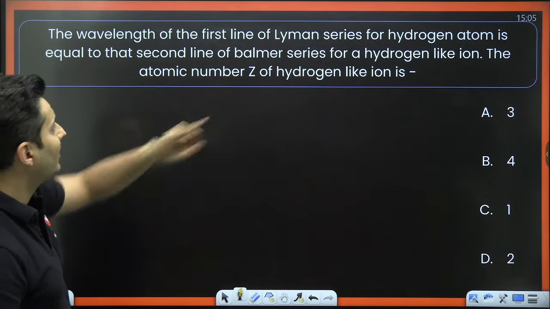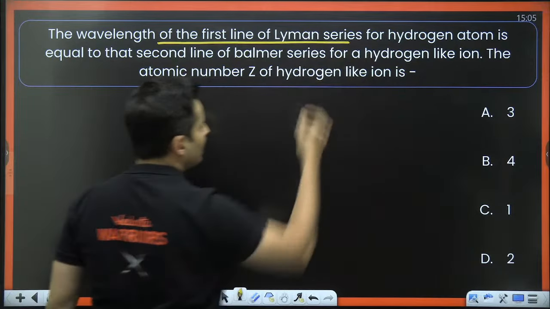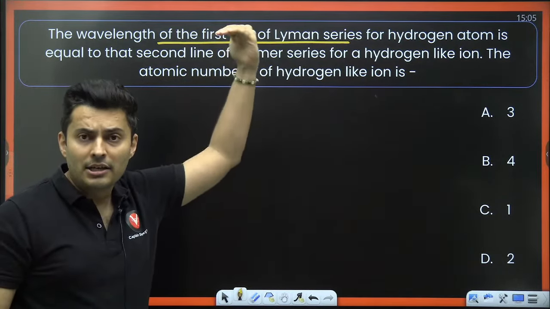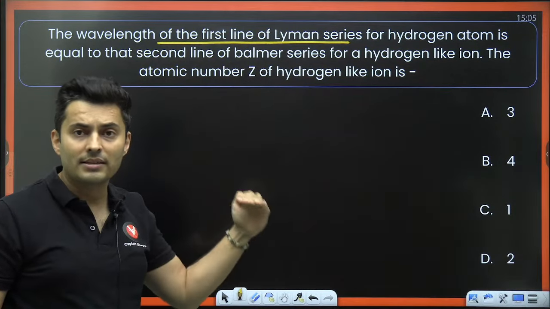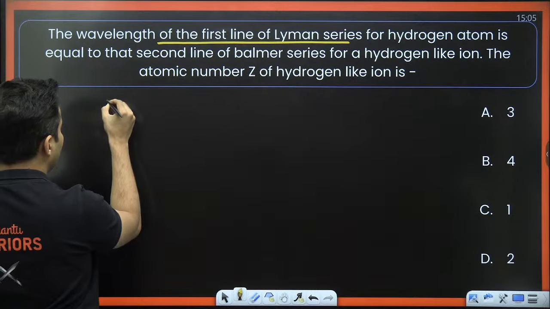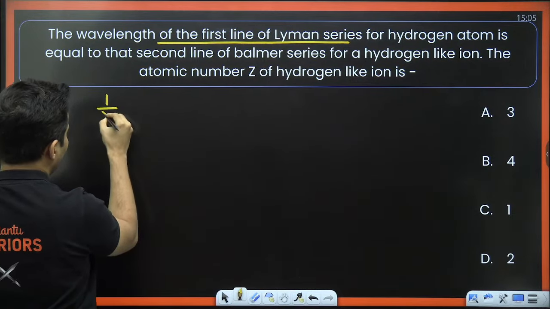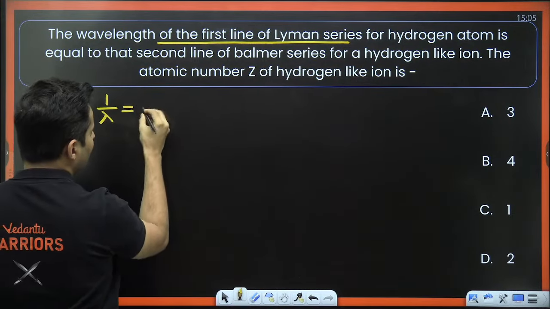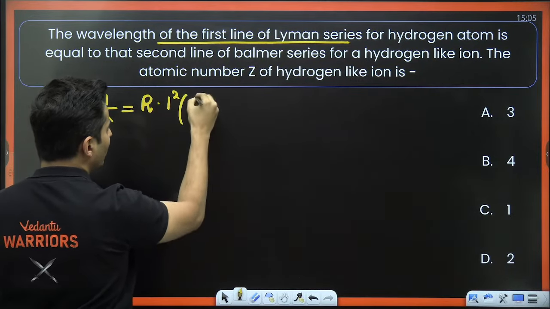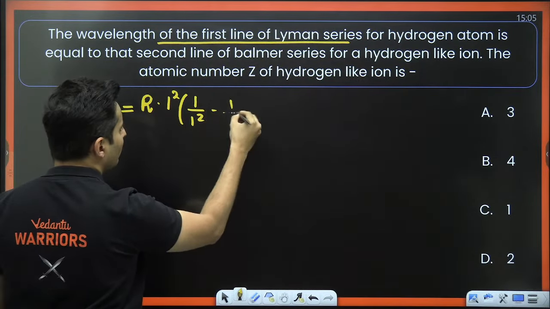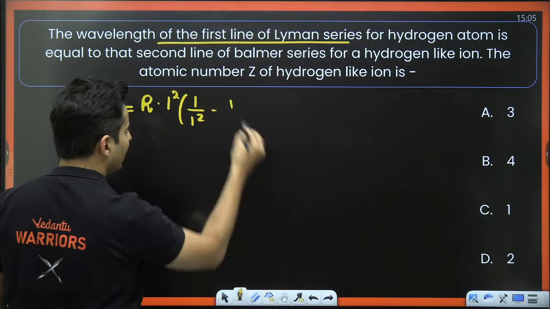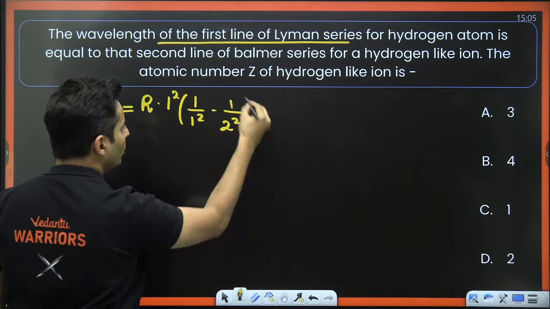The wavelength of the first line of the Lyman series. Lyman is when the transition happens from higher shell to n is equal to 1, that is the ground level, for a hydrogen atom. So for a hydrogen atom, your 1 by lambda will be R, Rydberg's constant, Z is 1, into 1 by 1 square minus 1 by, since it is the first line, it will be from 2 to 1.